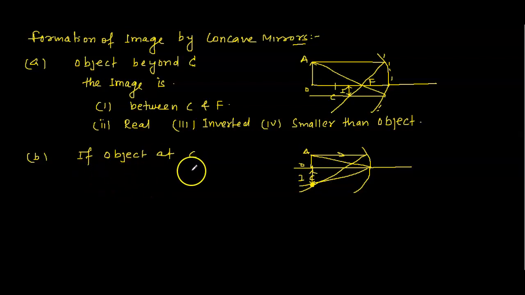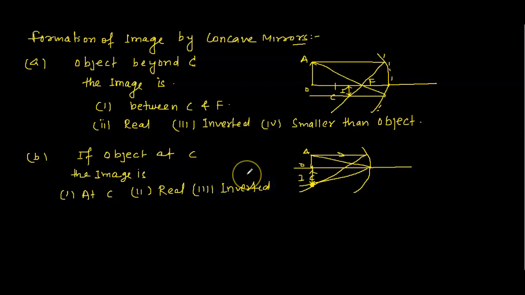If the object is placed at C, then the image is at C, and it will be real and inverted. You can write here that it is the same size as the object.